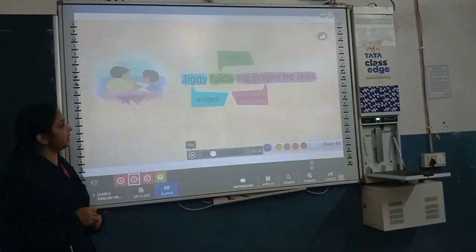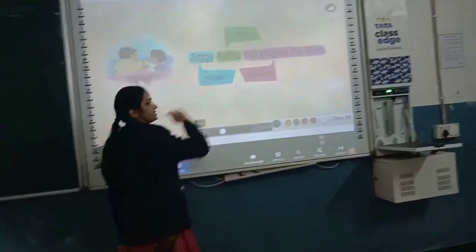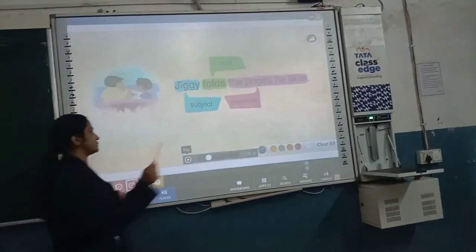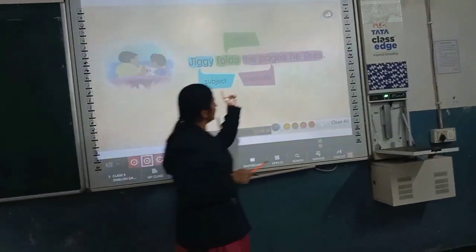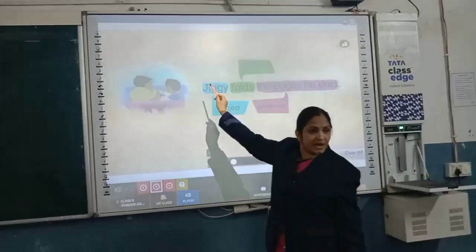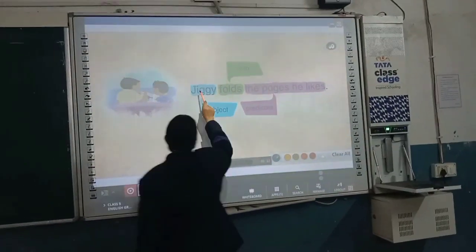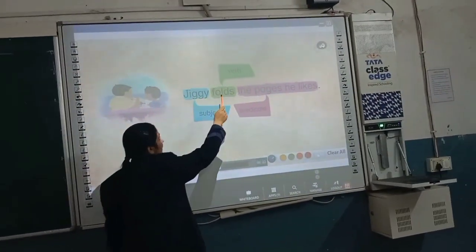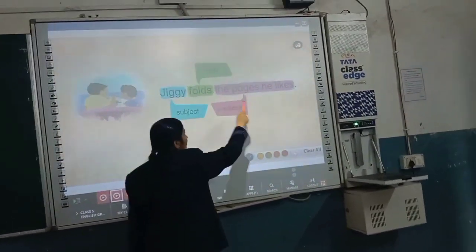So children, as I told you, a sentence has two parts. The first part is our subject and another part is our predicate. The predicate begins when the verb starts in the sentence. So here it is our noun, then the verb and the next part.